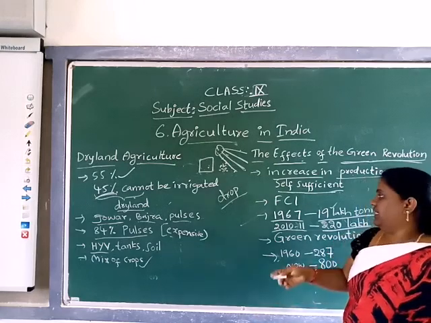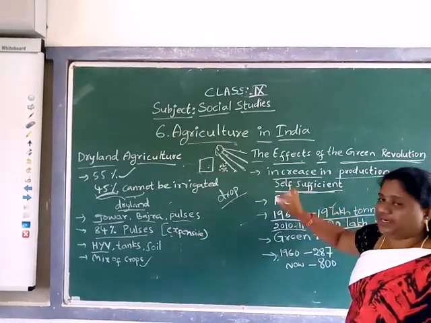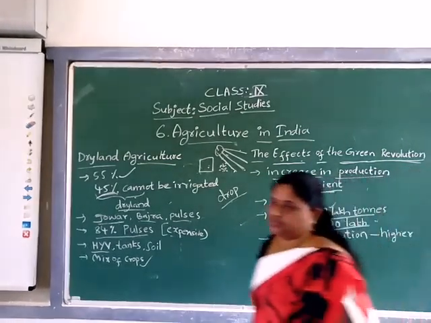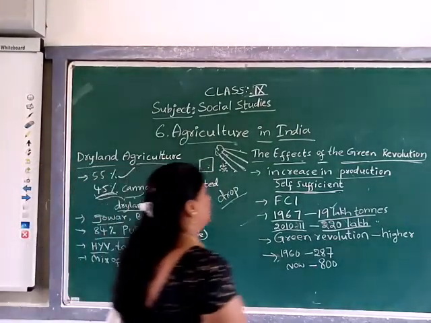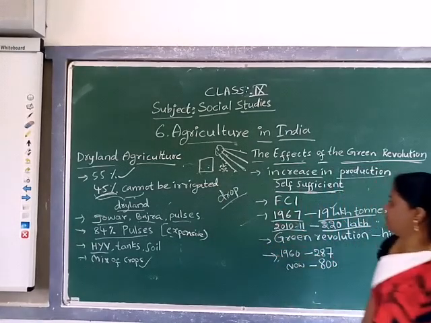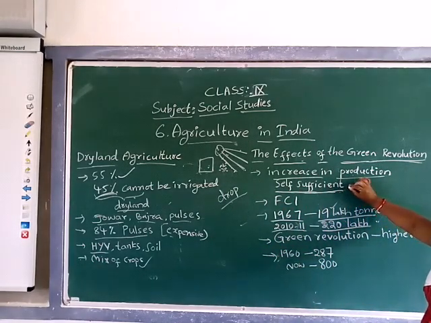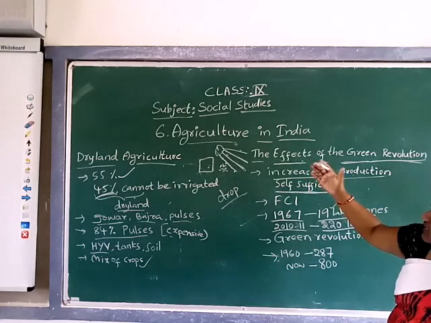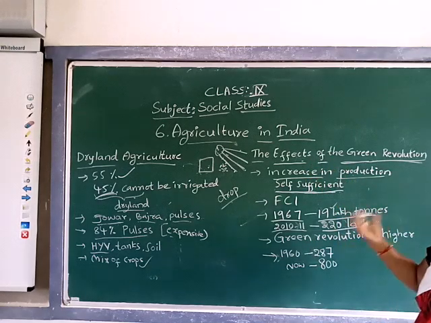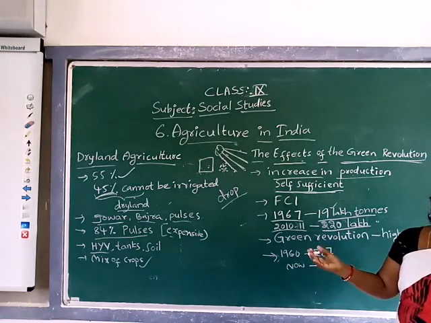Yes or no? Now I told you about being self-sufficient: whatever India produces is sufficient for India's population. But when the population increases, the number of farming people also increased, and they started more and more farming.